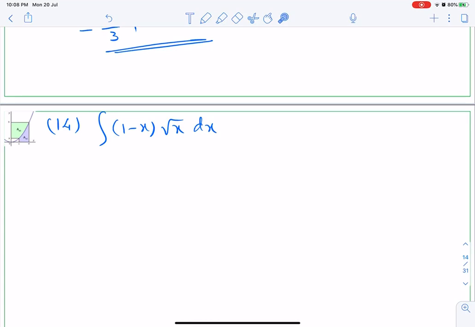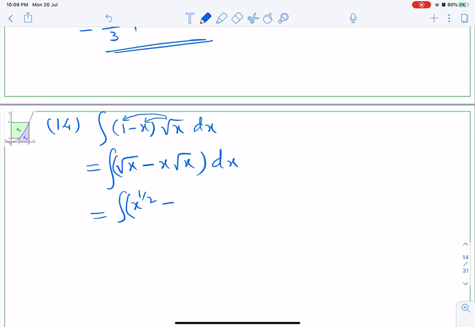Okay, now here what we have to do, open the bracket. So multiply 1 with root x, multiply x with root x. So it will be root x minus x root x, all of it dx. Then simplify it as a power, write it as a power, minus x to the power 1 and x to the power half will be x to the power 3 by 2, 1 and half.